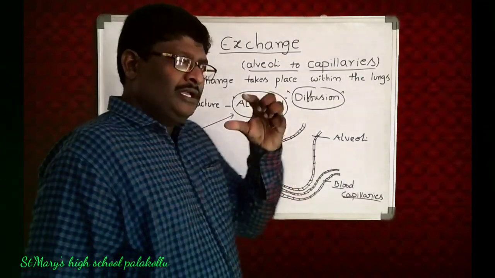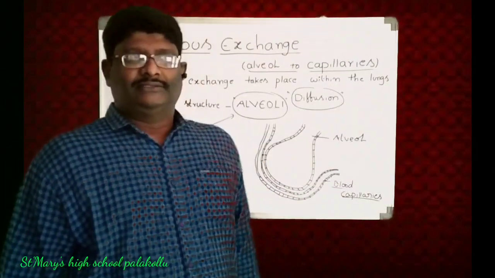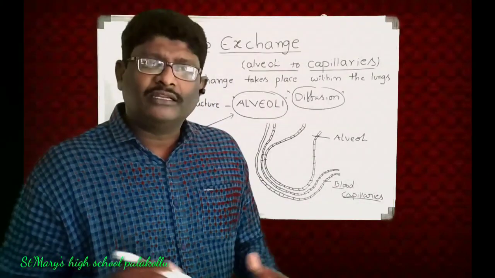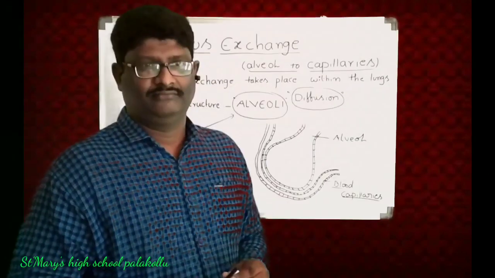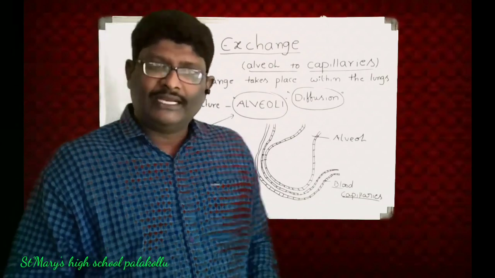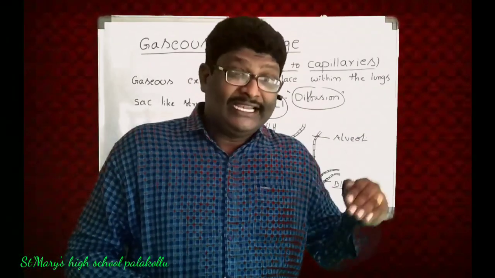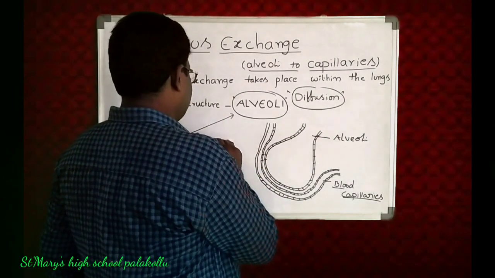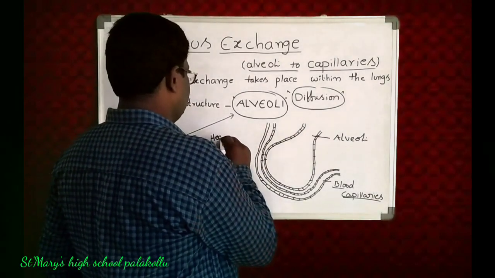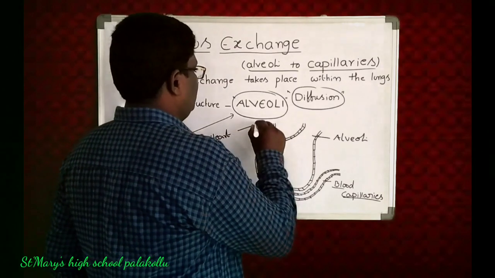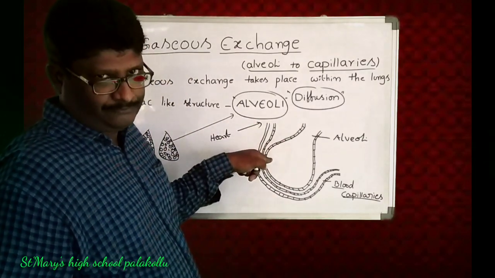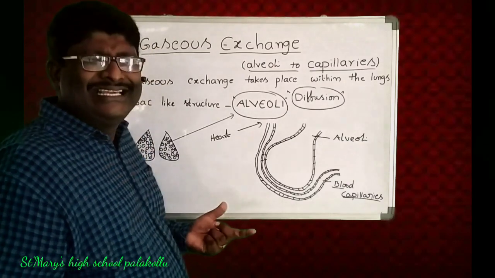So the thick colored blood from the heart is sent into these capillaries. For example, this is a heart. What is thick colored blood?